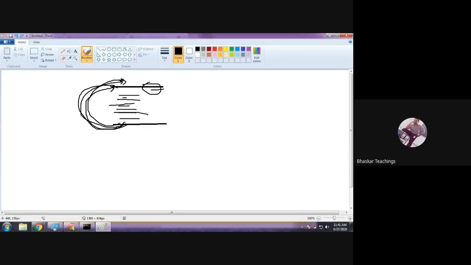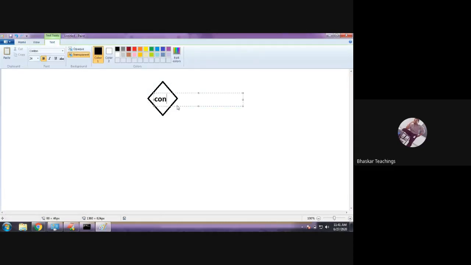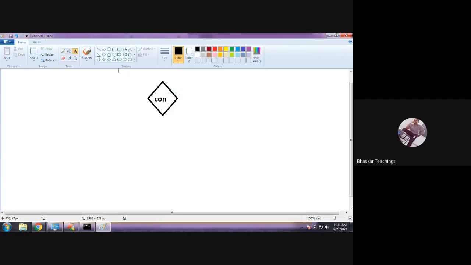Okay, if you have an idea of the flow chart, let me show you. Suppose we have, yeah, this one. This is the condition, right? So we have a condition here, some condition. When this condition is true, some set of blocks will be executed.